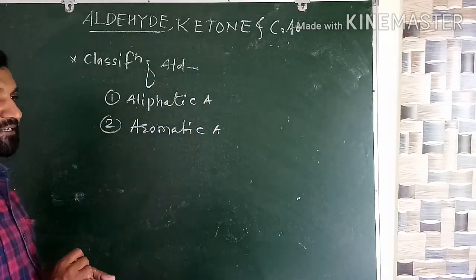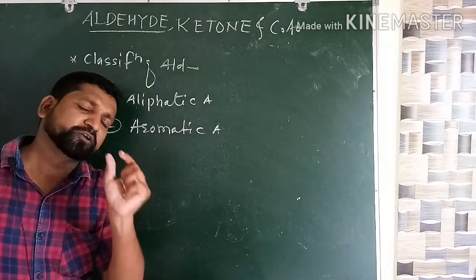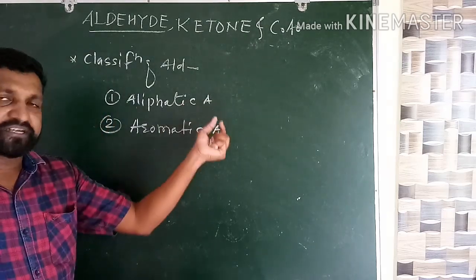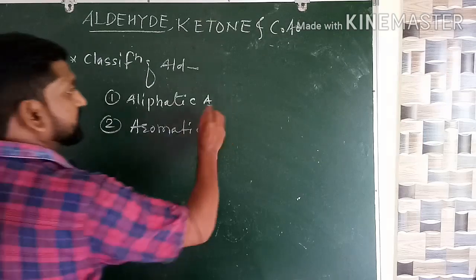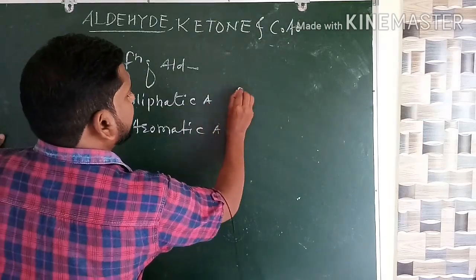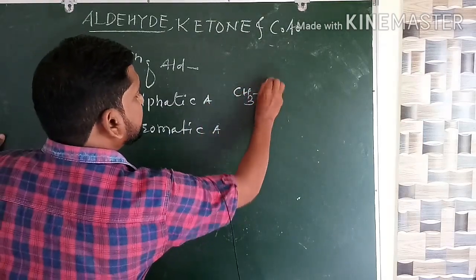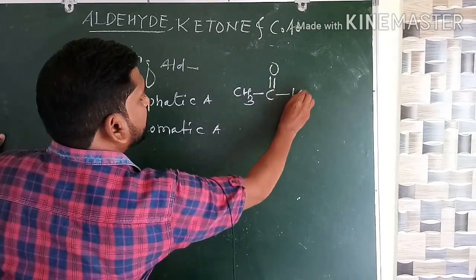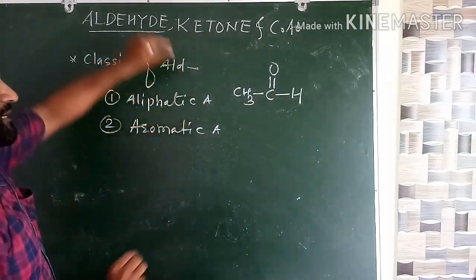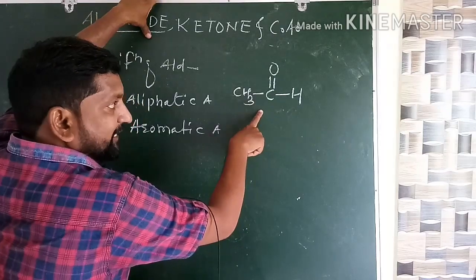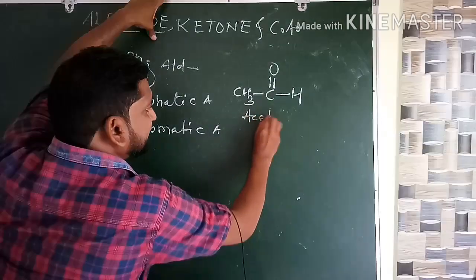What is meant by aliphatic aldehyde? For that, we will go for an example first, and from that we may define it. Everybody see here. For example, CH3 C double bond OH. This is the example of the second member of the aldehyde family, having the name acetaldehyde.